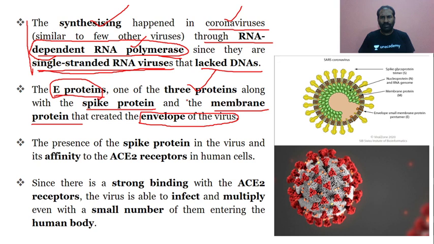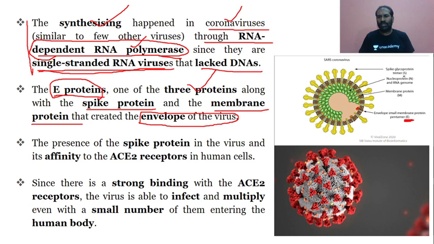We will try to make the most benefit of our explanation through the diagram. So this is the E protein. This one is the E protein. So what it says, the E protein is one of the three proteins, along with the spike protein. So which is the spike protein?